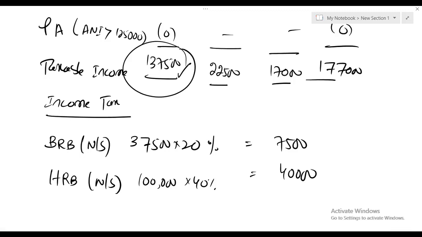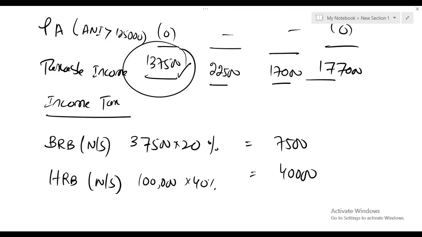Before applying any tax rate on saving income, you need to decide whether the individual is a basic rate, higher rate or additional rate taxpayer, because a basic rate taxpayer gets a nil rate band for saving income of 1,000.